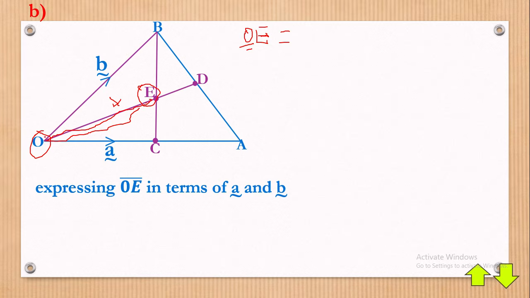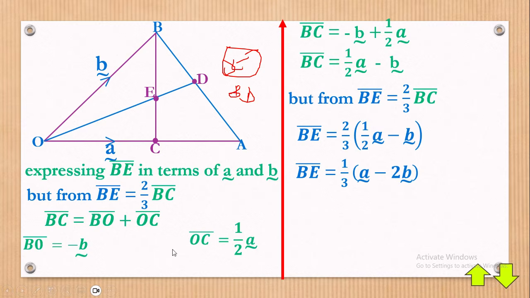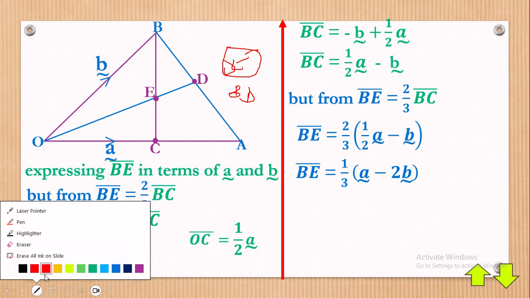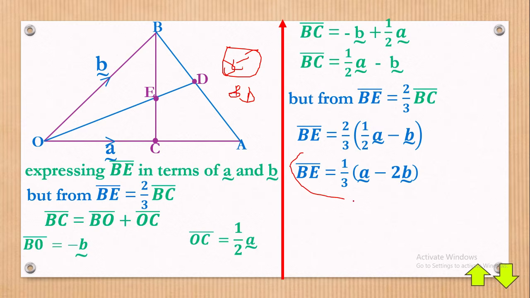So you have O. I can move upwards like that, and that is OB, plus then I can come downwards like that, and that is BE. Now just to ask, do you have OB? Yes, OB is B. Do you have BE? Yes. By the way, BE is right here. Just to remind you, we have BE right there.